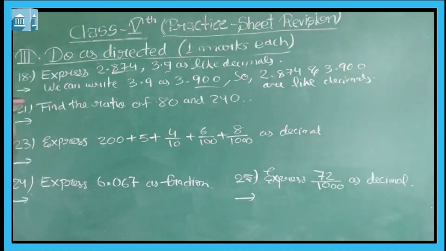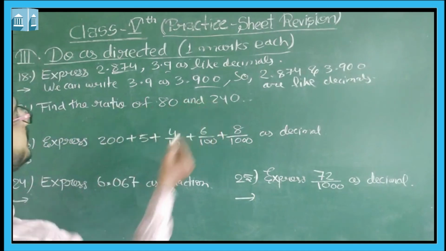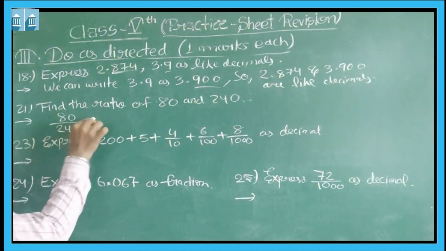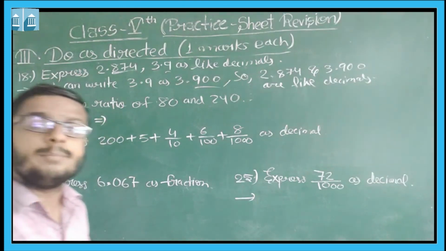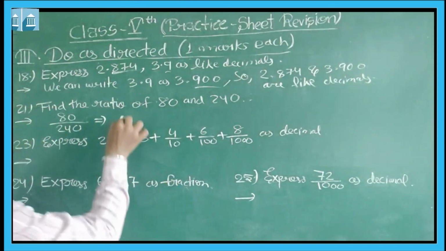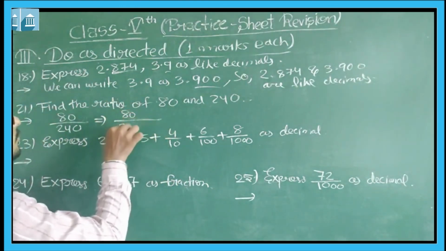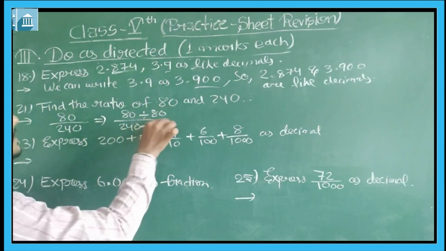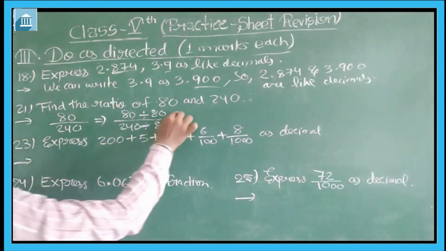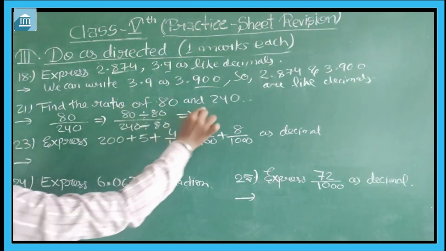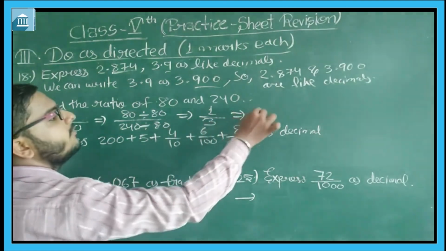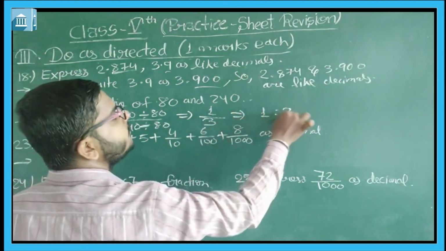Okay students, now the ratio of 80 and 240. We all know that a ratio can be written in the form of a fraction. After that we have a big work to reduce this fraction. Then we can observe that both are in the same table of 80, and 80 will divide 80 one time and 80 will divide 240 3 times, and we can write this fraction further in the form of a ratio.